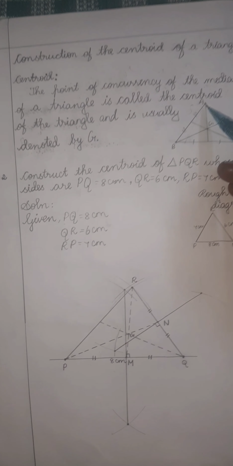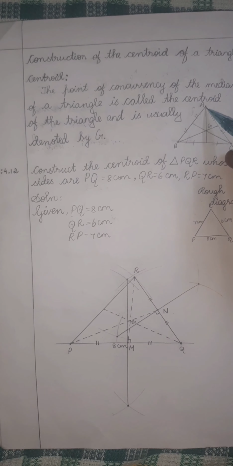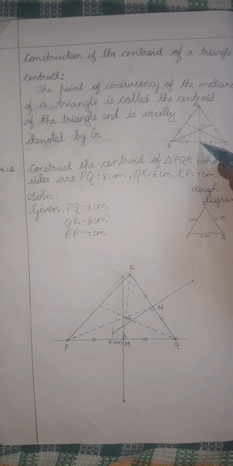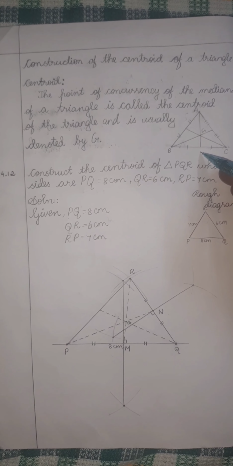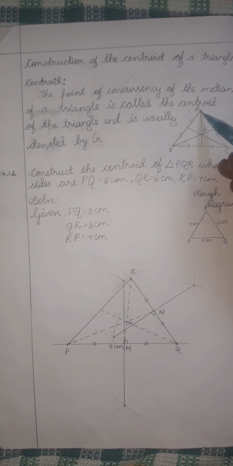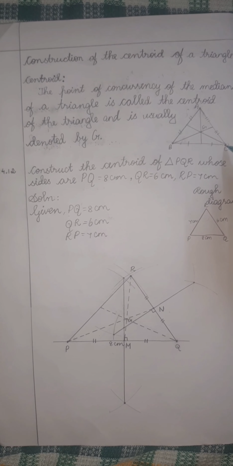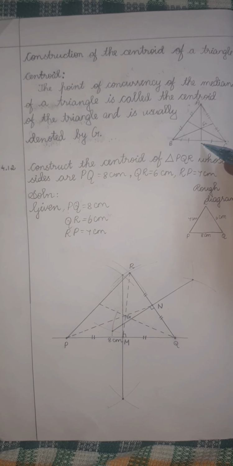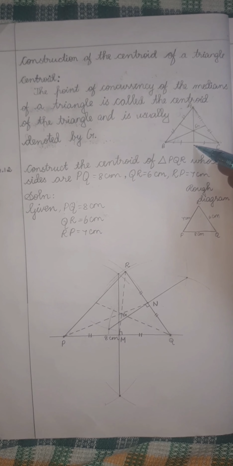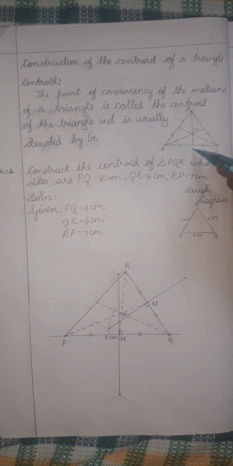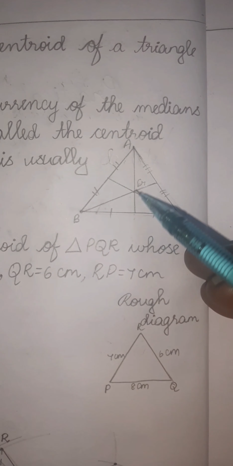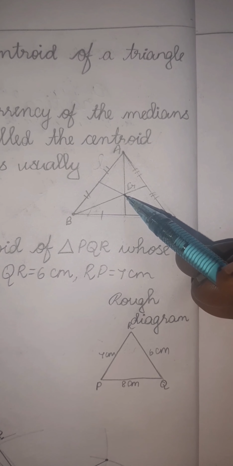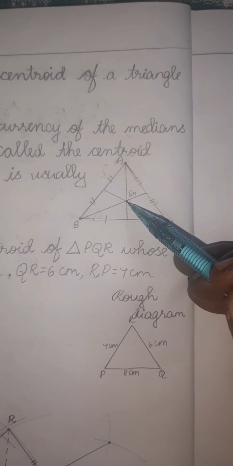In a triangle, from one vertex to the midpoint of the particular side, if we draw a line, that is the median. So from each of the three vertices, we draw the line to the midpoint of the opposite side. So we will get 3 medians. That means 3 lines are passing through a point. That point is called the centroid.